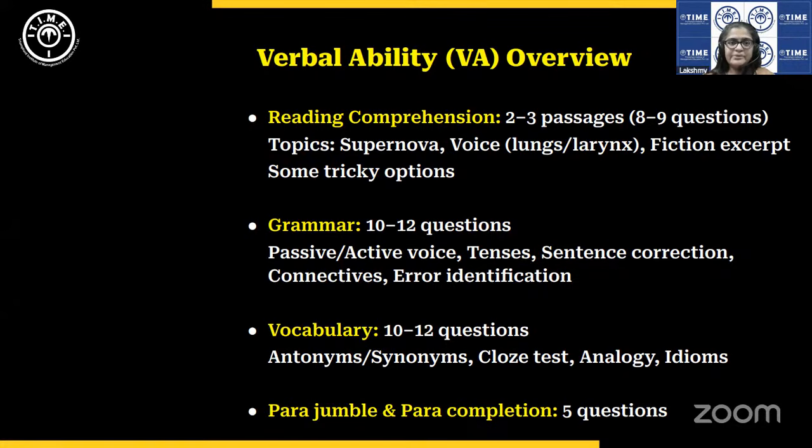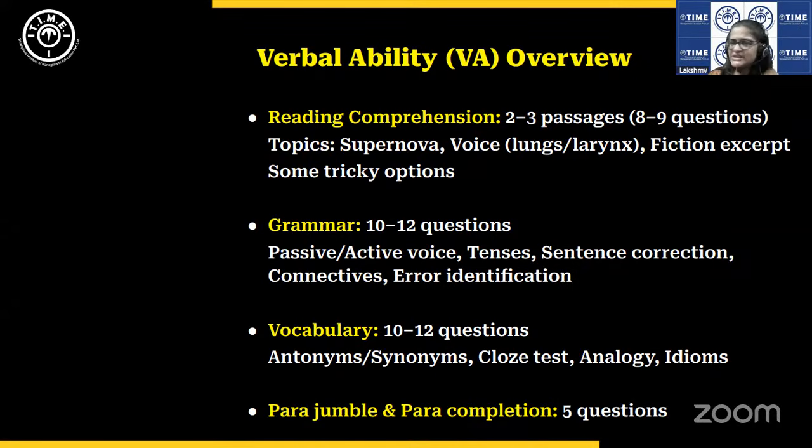Then we had vocabulary. Again, very predictable, all the usual question types, direct questions on antonyms and synonyms, very easy according to our students' feedback. Then they had the closed test. Okay, closed test is not a regular feature of IPMAT, but it is a regular feature of several exams.